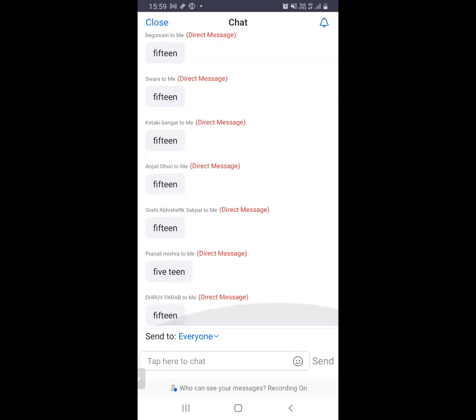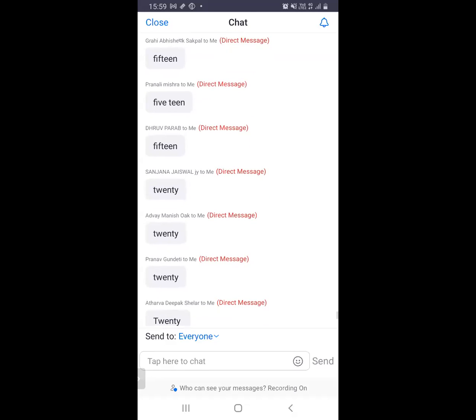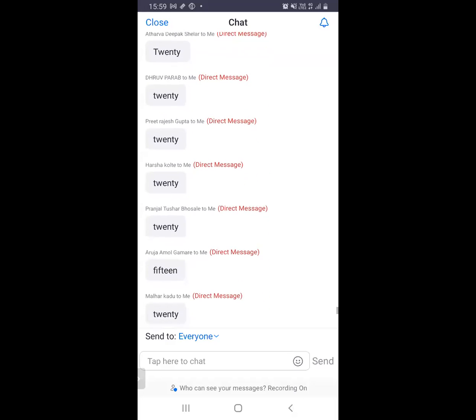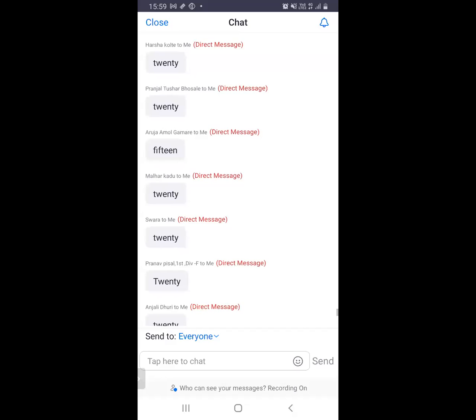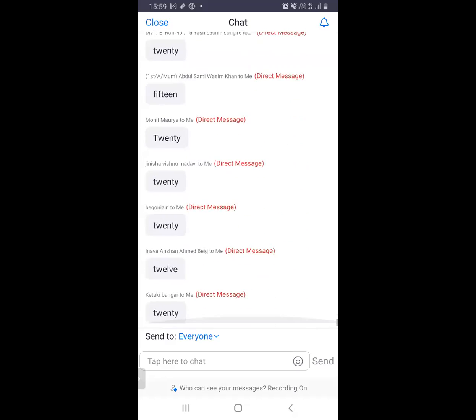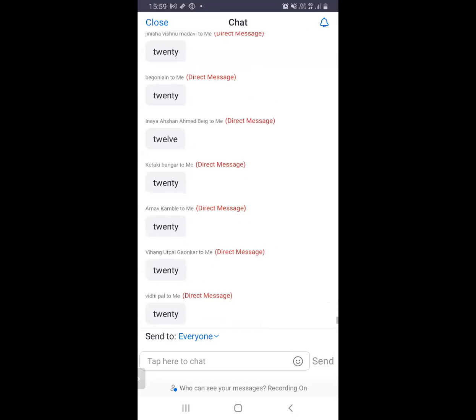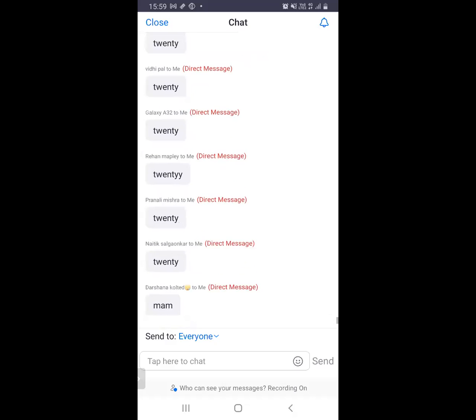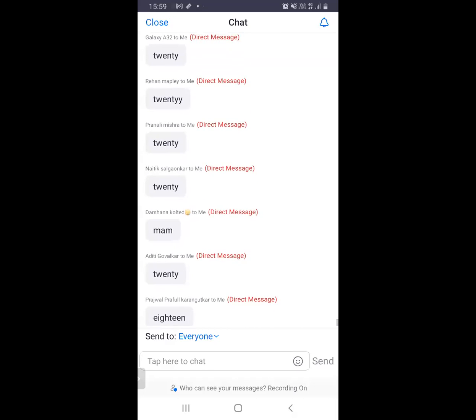Yes, Grahi, correct. Dhruv, correct. Ketki, correct. Atharva, correct. Dhruv, correct. Very good, students. All are typing very good, correct spellings. Rehan, you have typed a double Y. That is wrong.